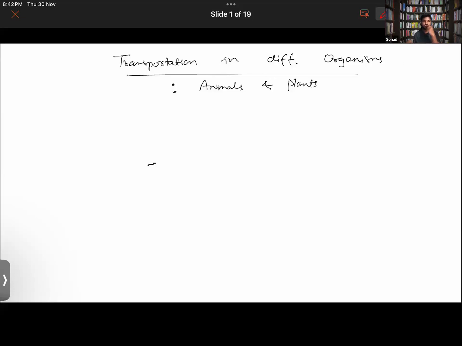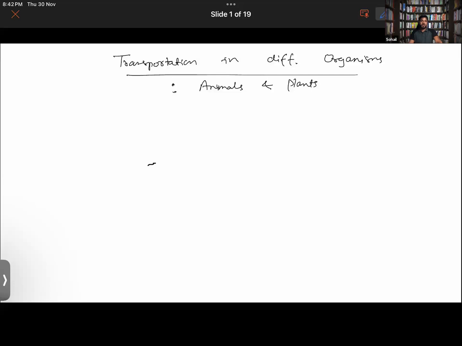Food, waste. Very good. Blood. Yeah, good. Right. So does water come under it? Exactly, water is also there. Right. So whether it's the plant or whether it's the animals, everyone needs to transport these things you guys just